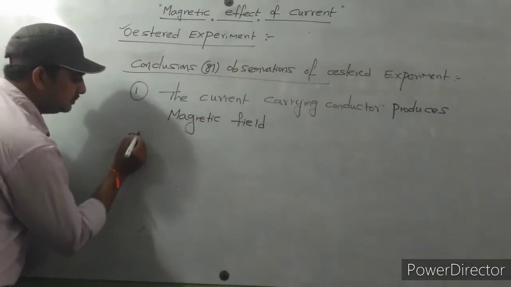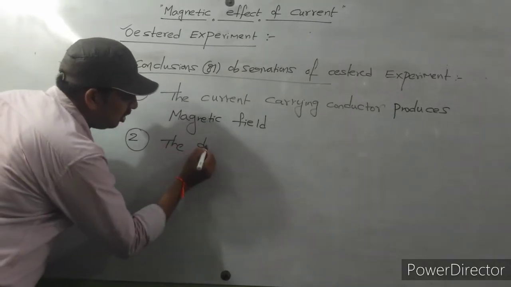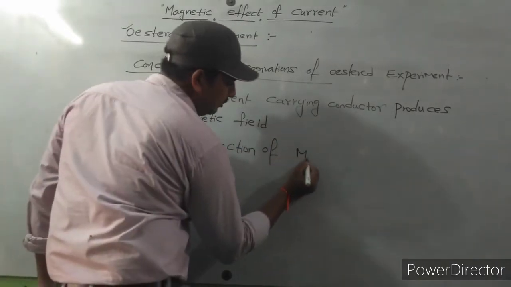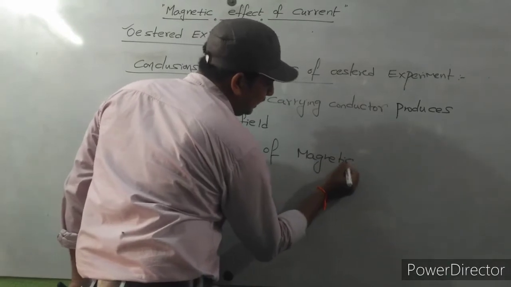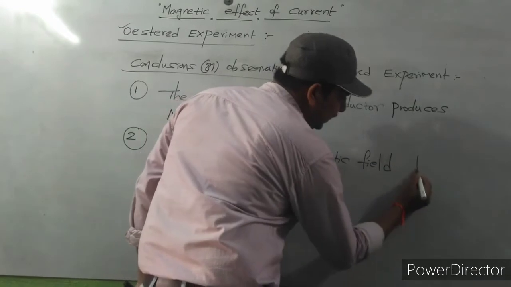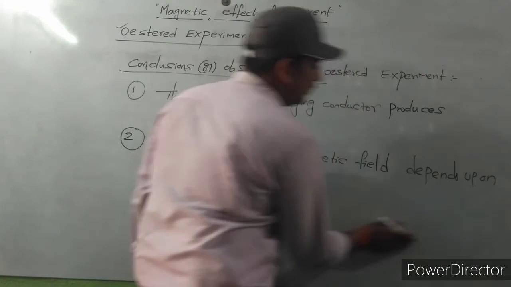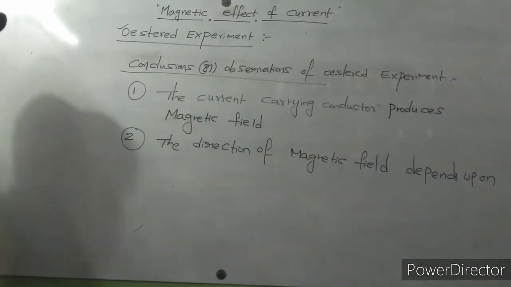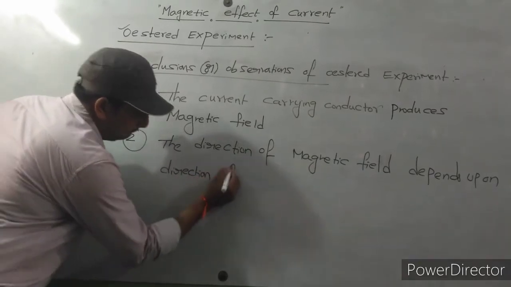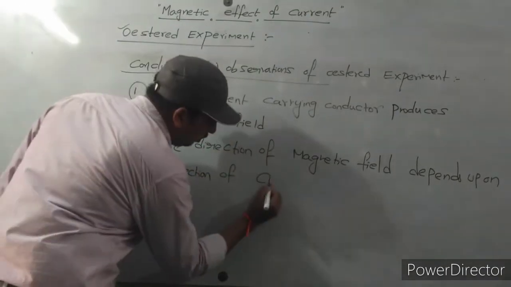Next, the second conclusion is the direction of magnetic field. The direction of magnetic field depends upon the direction of current.